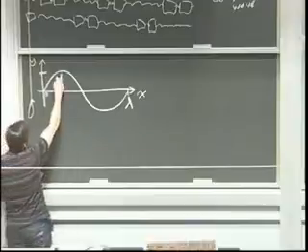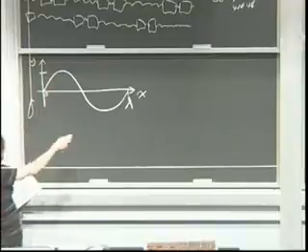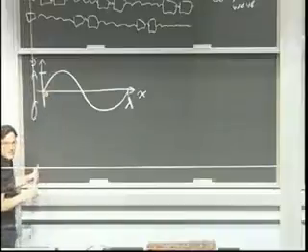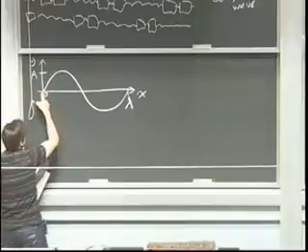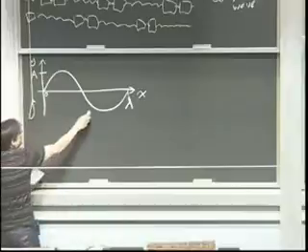Okay? And the height of the wave is the same as it would be if it were in time. It doesn't matter if it's time on the horizontal axis or x. In both cases, the amplitude is going to be the same, right? So we'll call that A, and we can think down here. If we decided to make 0 the average value of the height of the rope, then down here this is going to be minus A.